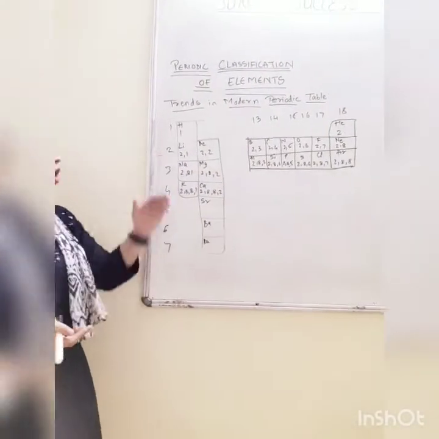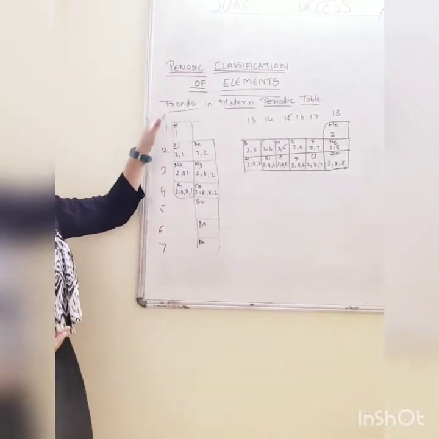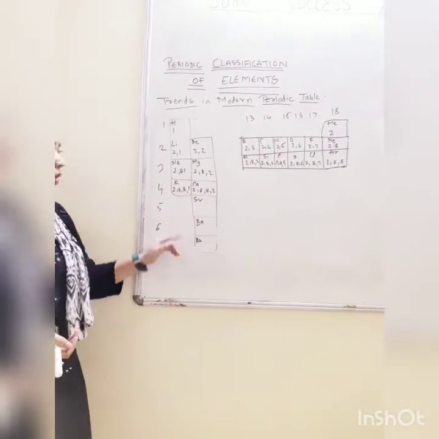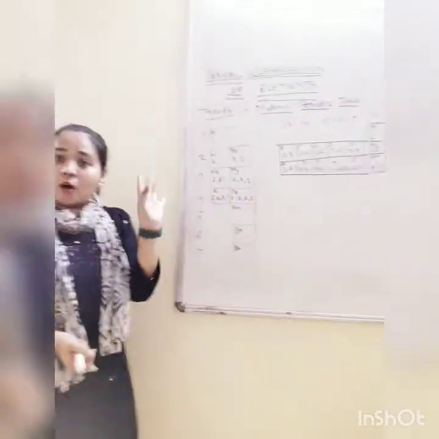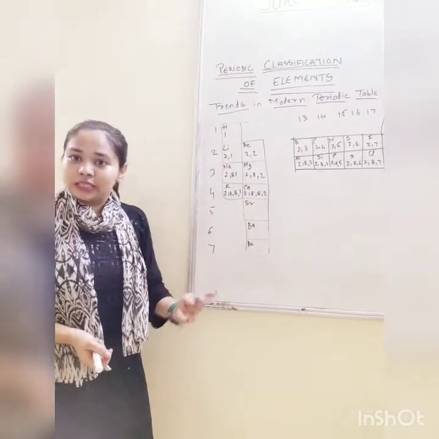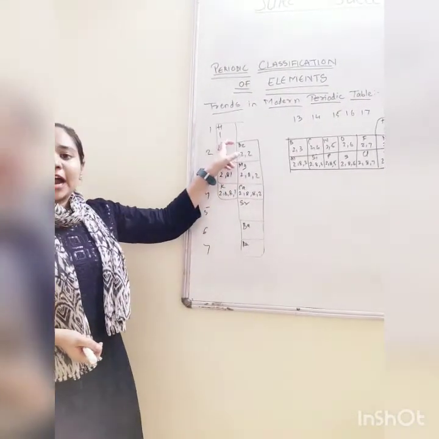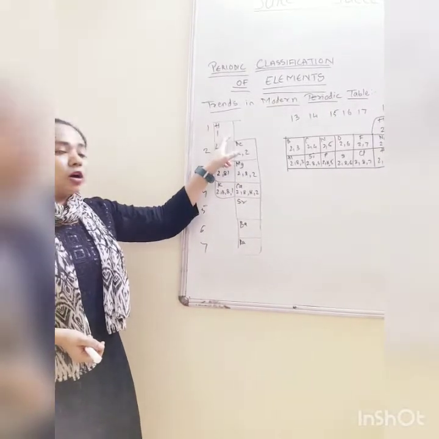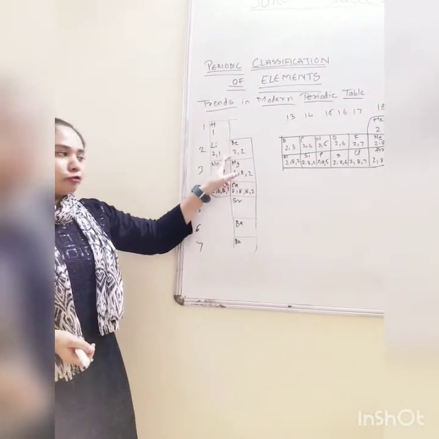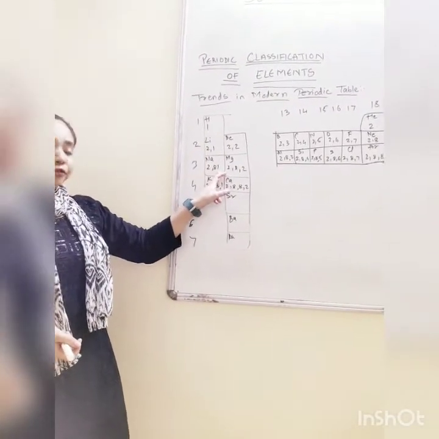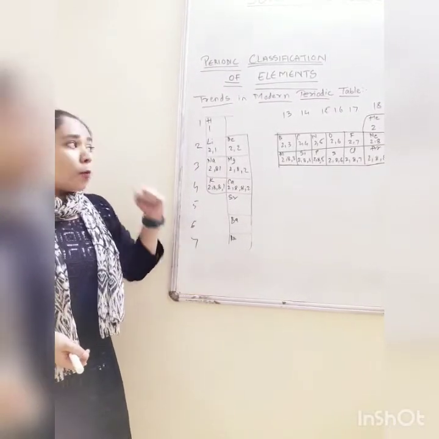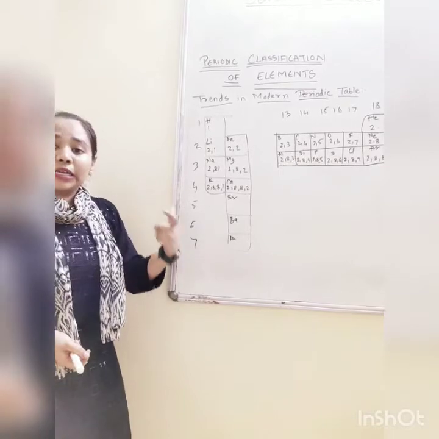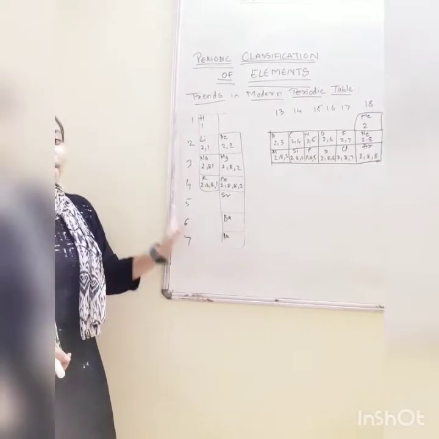When you go from top to bottom in the group, one shell or one orbit of the element is going to increase. Hydrogen has one shell, lithium will have 2, sodium will have 3 and potassium will have 4, and so on. One shell goes on increasing when we go from top to bottom.